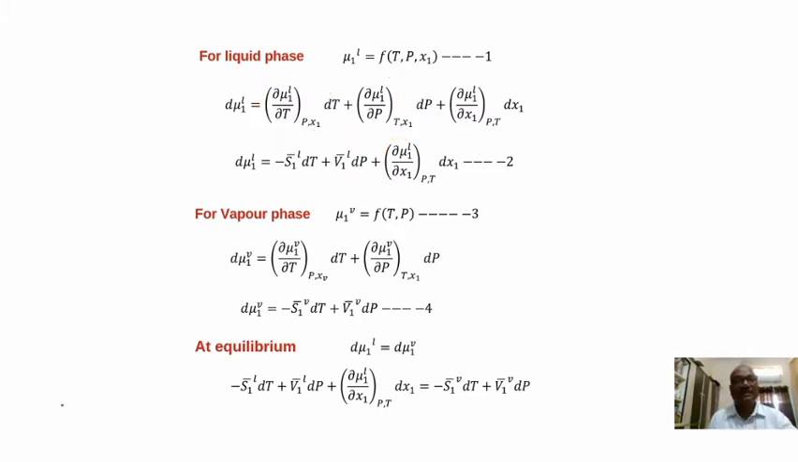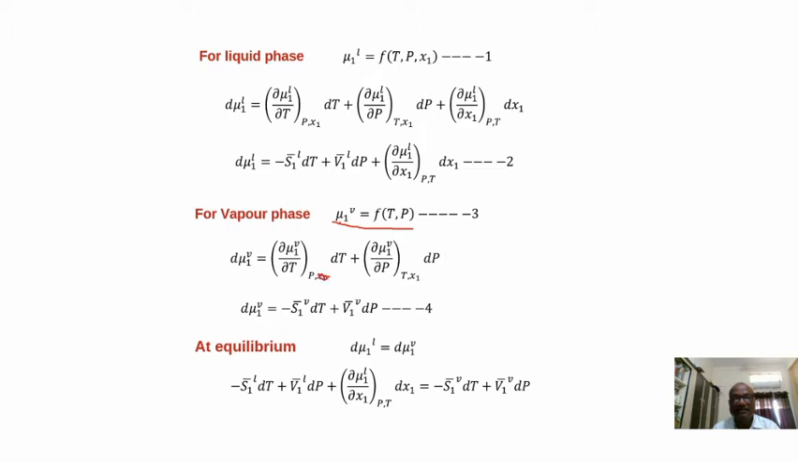Okay, this is from the liquid phase. Let us consider the vapor phase. We know that in the vapor phase, the chemical potential of vapor depends only on temperature and pressure. It is a function of temperature and pressure only. So ∂μ1V, we are calculating the change now. We are differentiating this equation, again partial differentiation. So here, it is ∂μ1V divided by ∂T into dT. Here only pressure has to be kept constant.